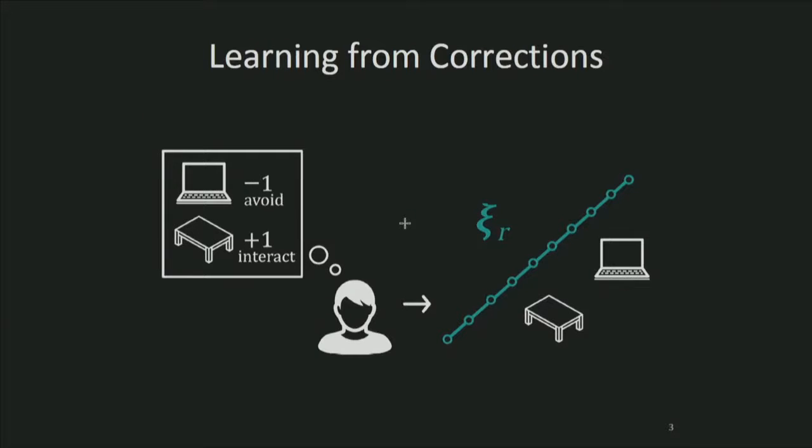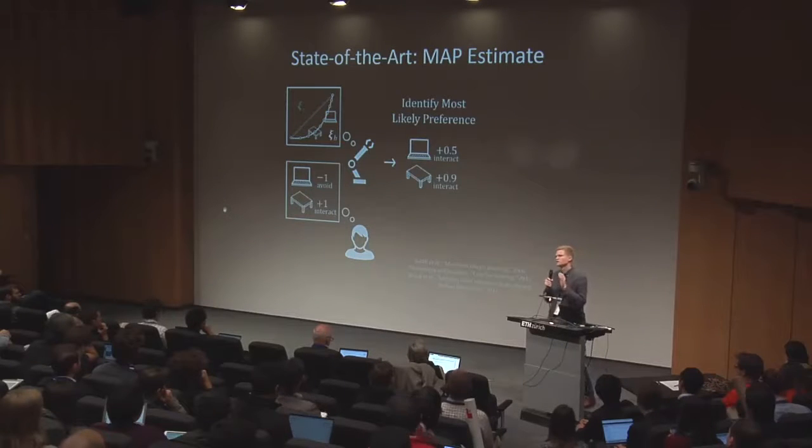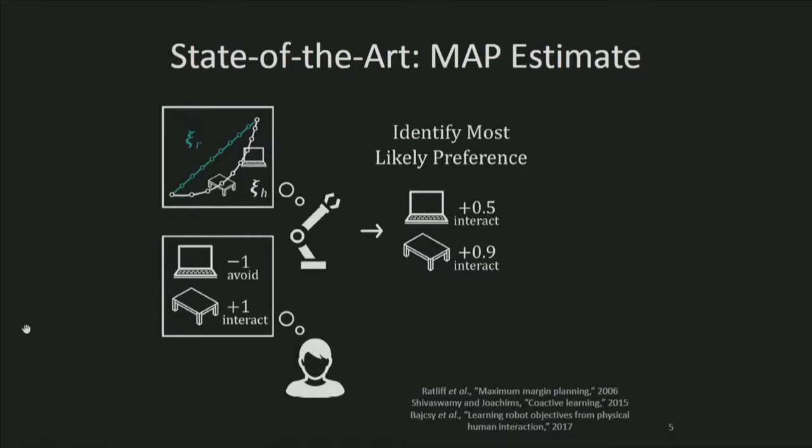The human end user actually wants the robot to avoid the laptop, but move across the table. The human therefore takes the robot's current trajectory and corrects it to better match their preferences. Within the state-of-the-art, the robot learns the most likely human preferences by comparing the original and corrected trajectories.